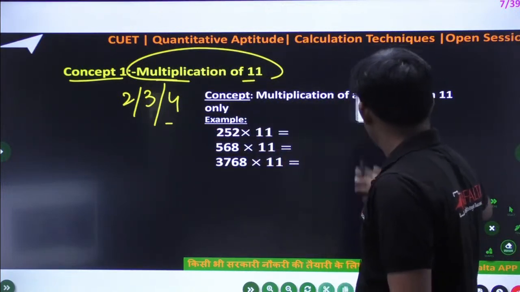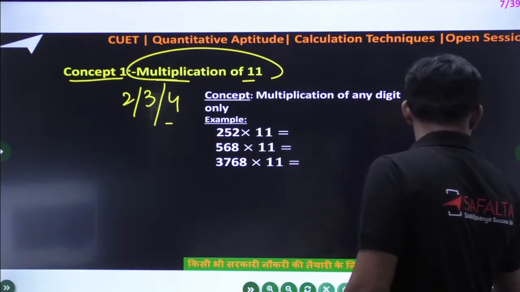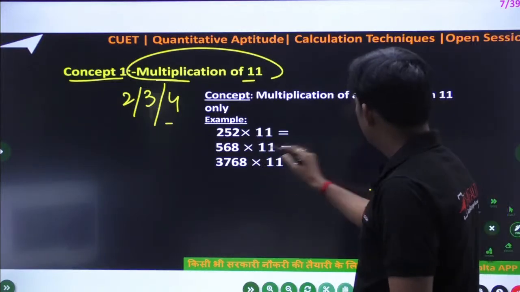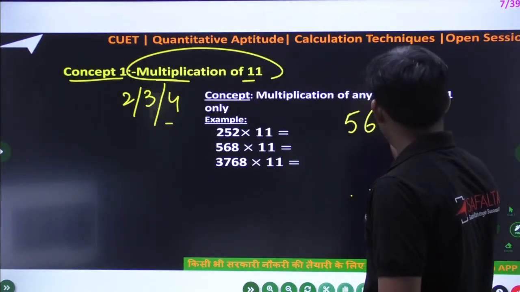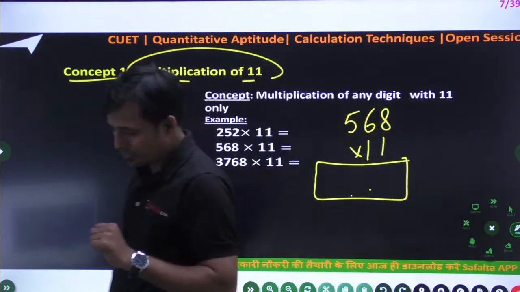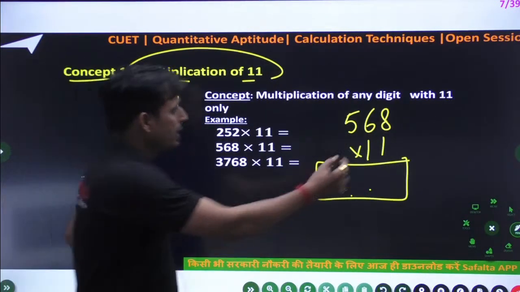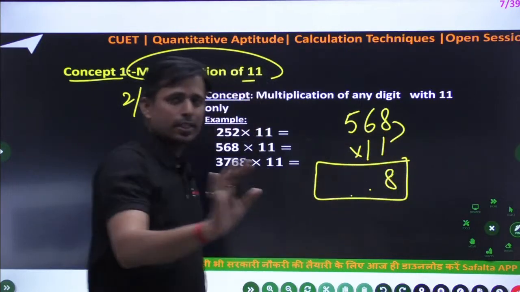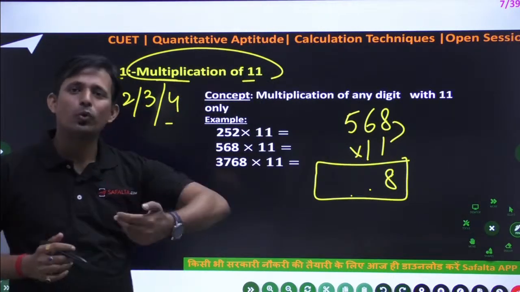So once the number has a carry, then what you have to do? In that case, do one thing, like 568 multiplied by 11. Okay, so in this case what you have to do, listen, this is 8 1s are 8. Yes, this is okay for all of you because you know this thing.